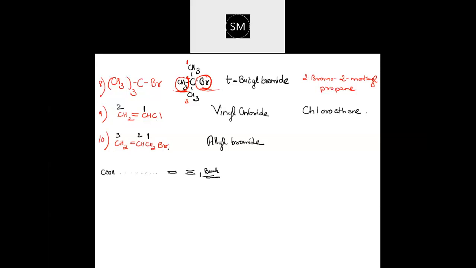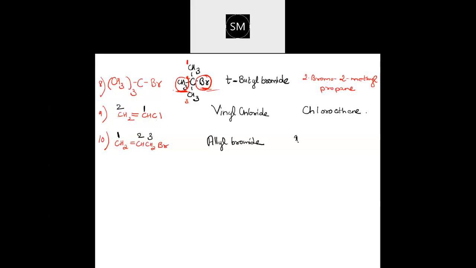So now here bromine is a branch. So double bond should be given first preference. Getting the point? So how should the numbering be? Now it should be left to right. 1, 2, 3. So third position you will have Br.